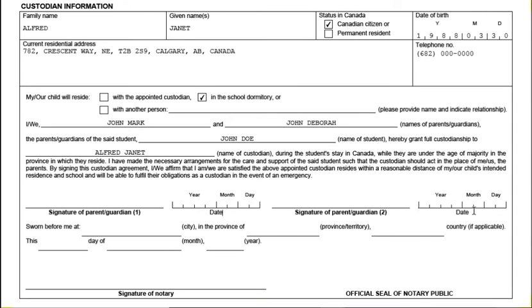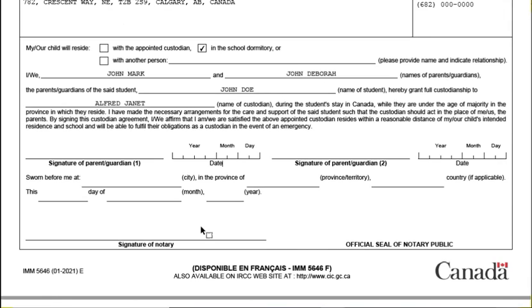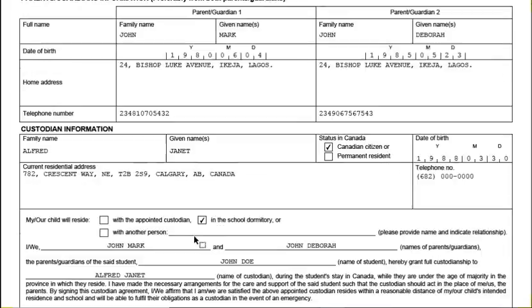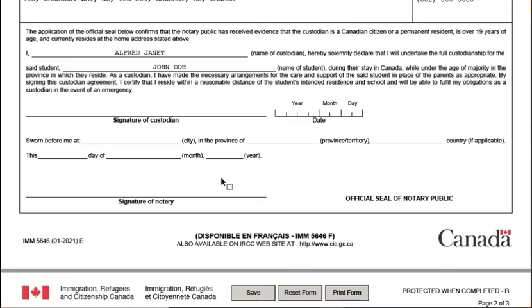Then we have "before me at". Now this is for Nigeria here. The address should be in Nigeria. Then the signature of the notary here should be a notary from your home country. So if you are filling this form from another country, let's say you are applying from Ghana, you are going to sign and notarize this from Ghana. So wherever country you are filling this form from, that is the signature and the notary you are going to put here.